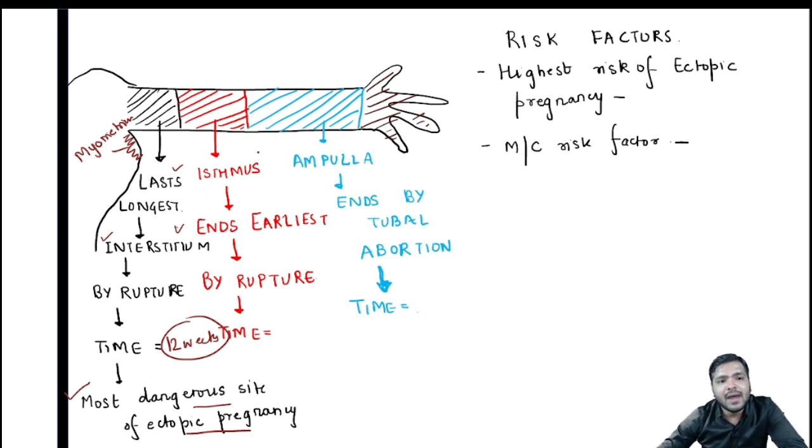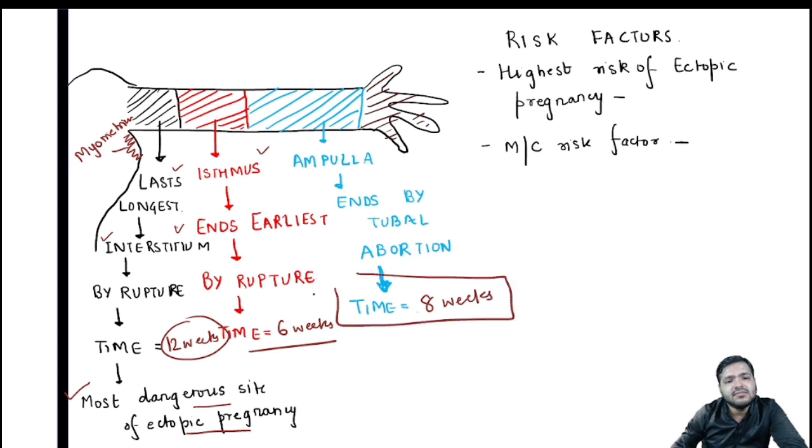Coming on to the isthmus part, remember the isthmus part basically ends earliest, and it ends by rupture at a time period of 6 weeks. Coming to the ampulla part, it ends by tubal abortion, and the time period for that is around 8 weeks. So these are the three potent questions that I have discussed. You can put a dollar sign, as wherever I use the dollar sign in my lectures, I always say that these points are very, very important.